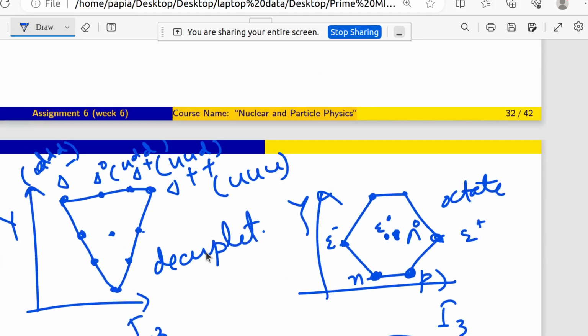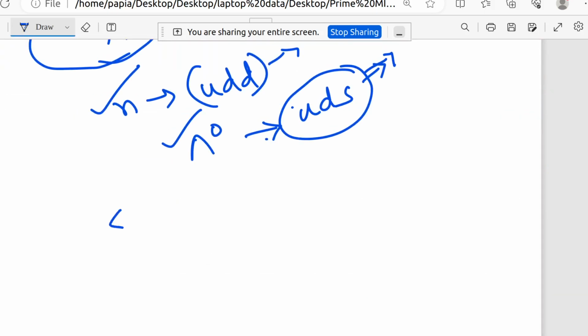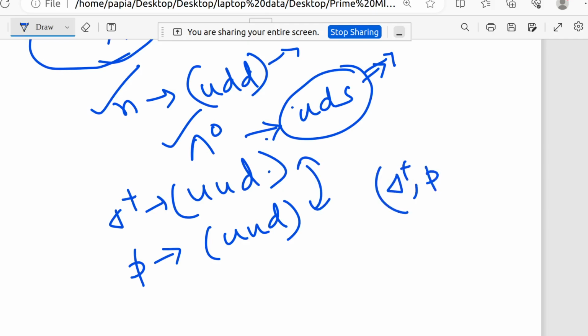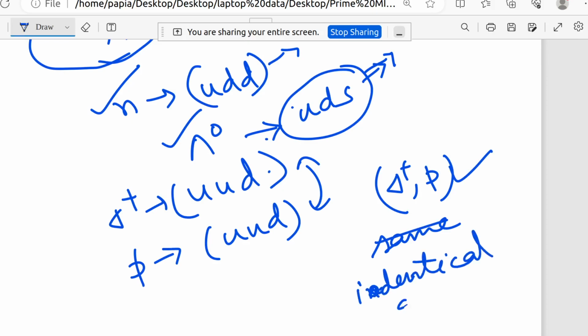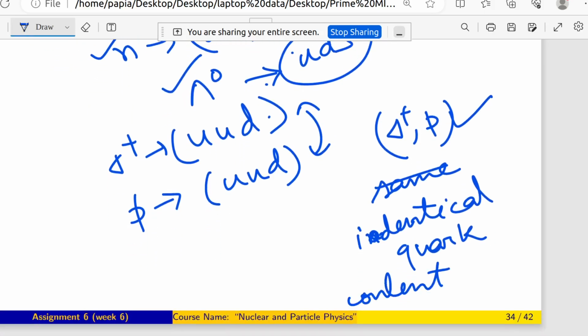So see here, delta plus plus is UUU, delta plus is UUD. And obviously you all know the proton content is also UUD. So delta plus and P, these two have identical, not exactly the same, identical quark content.